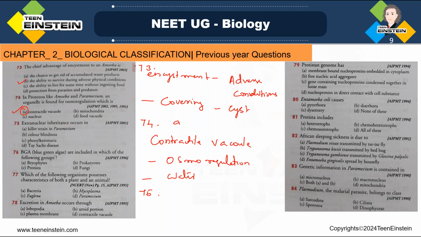See, nuclear inheritance, usually inside the nucleus, what will be their genetic material? So that inheritance is there. So extranuclear means other than the nuclear inheritance, right? Here you got four options. Usually paramecium exhibits the cytoplasmic inheritance. Cytoplasmic inheritance means cytoplasmic, that is extranuclear inheritance, right? It's not from the nuclear genetic material.